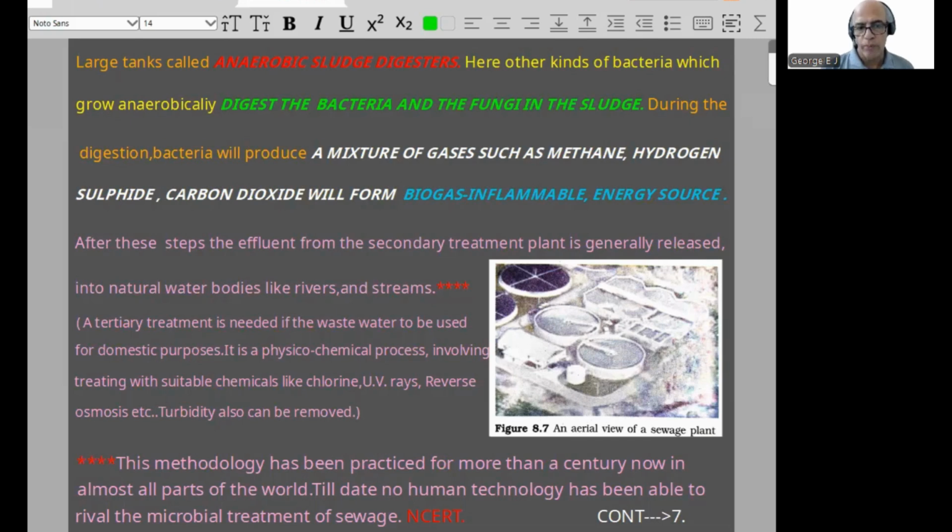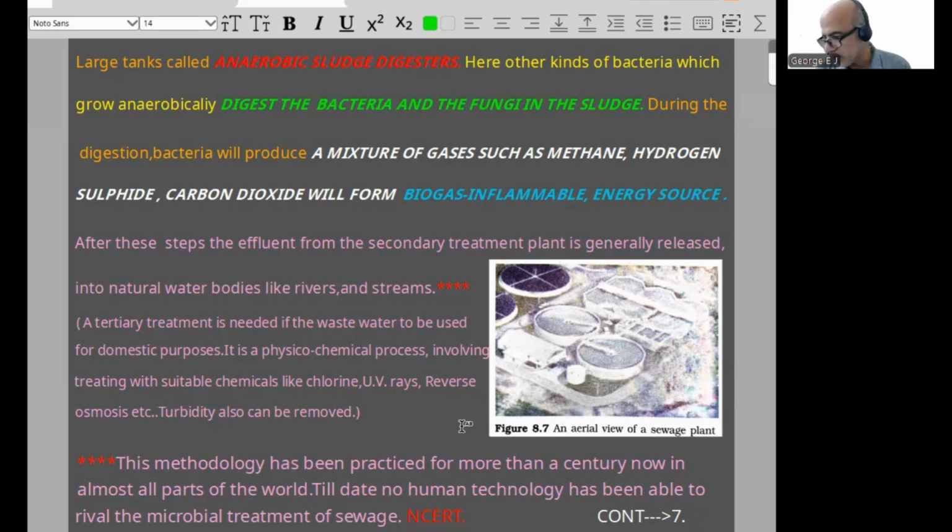These three mainly form what is called biogas, which is inflammable, a source of energy, and can be used as a fuel. After these steps, the effluent from the secondary treatment plant is generally released into natural water bodies like rivers and streams. So that is naturally released.